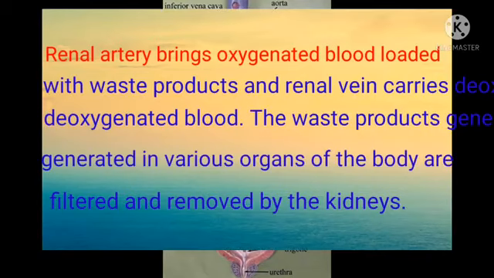Renal artery brings oxygenated blood with waste products and renal vein carries deoxygenated blood. The waste products generated in various organs of the body are filtered and removed by the kidneys.